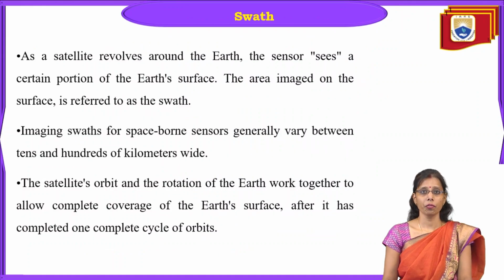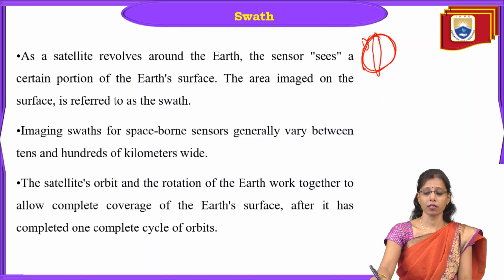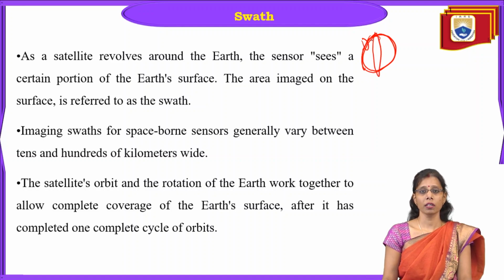Now, before we discuss the satellite entirely, let us understand what swath is. Just now we discussed that a satellite rotates on the orbit. So this is our orbit, and the satellite will be rotating in the orbit, like this or like this, depending on the type of orbit it is.